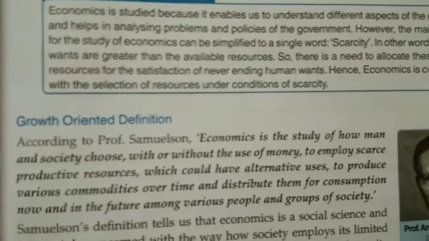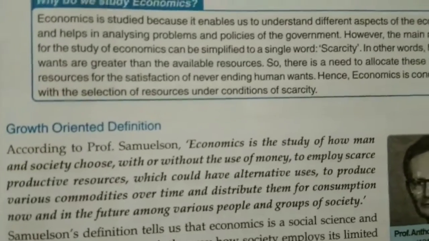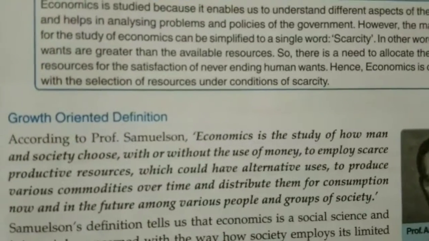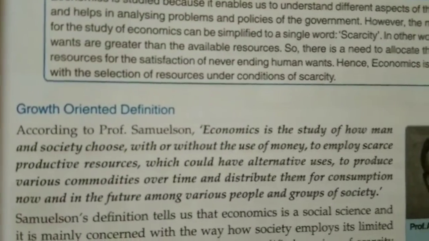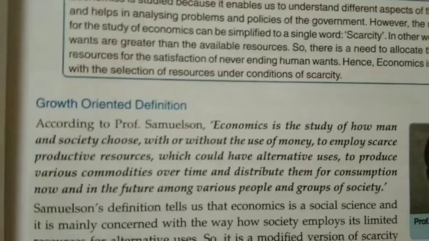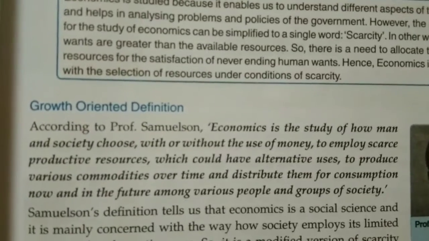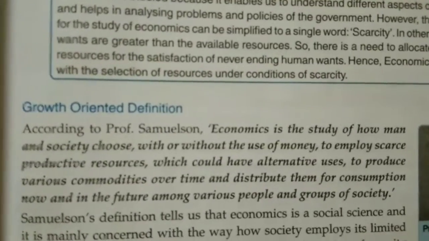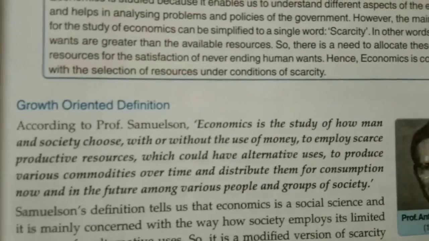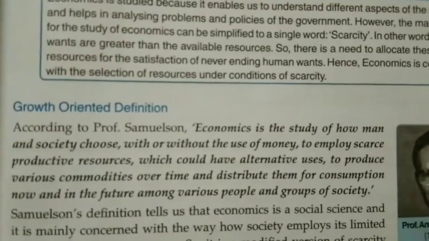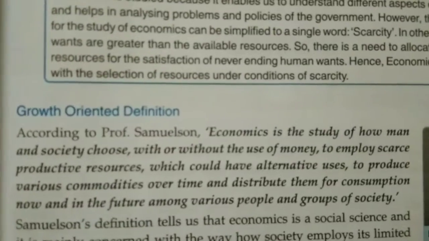For example, if I say land, and that land is scarce, it means that land has a certain limit. It is not that land is in undefined or unlimited supply. It has a certain limit. A piece of land has a certain limit, and that piece of land has alternative uses. On that land you can do many things.